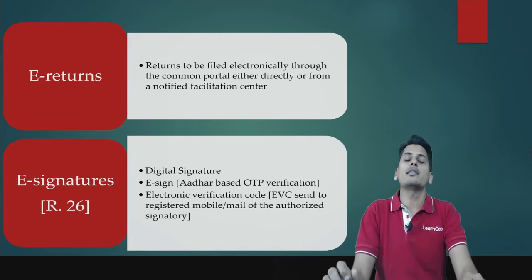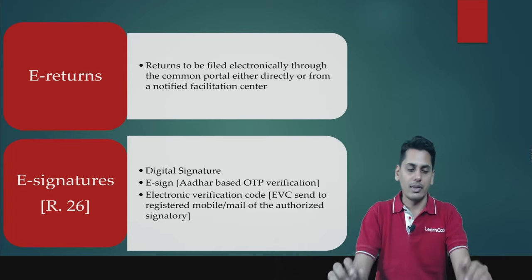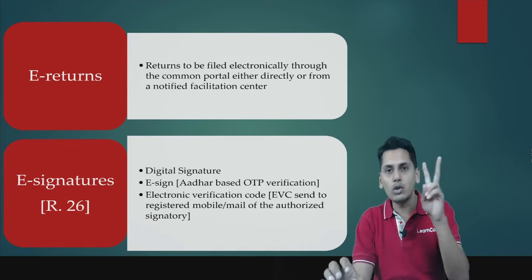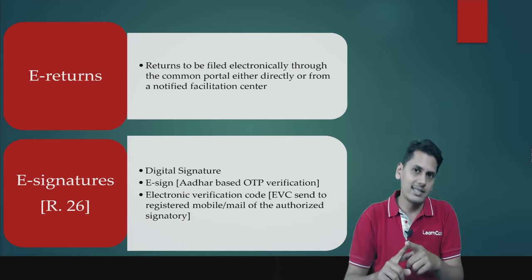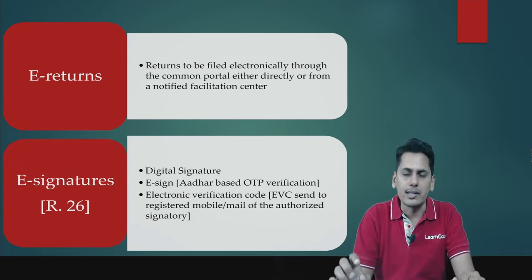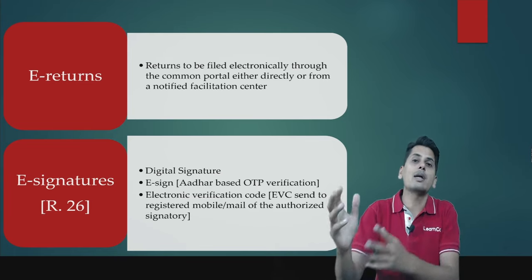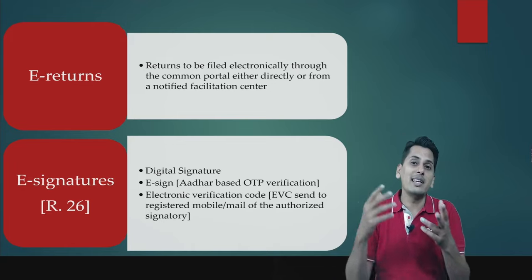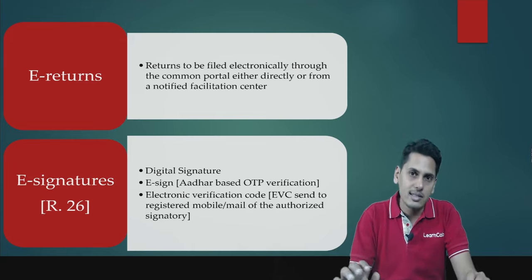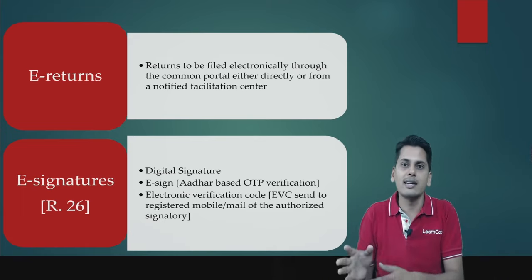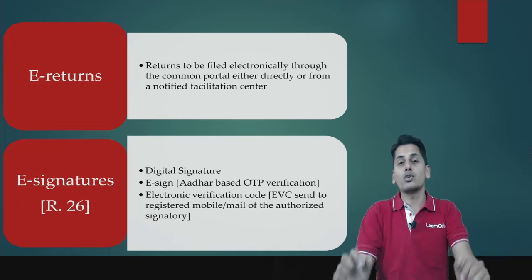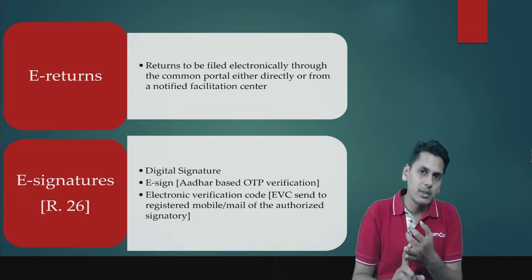So friends, what were the various electronic modes which are available? The applications which are being filed, the returns which were being filed could be authenticated by 2 modes. One, it was through digital signature. 2, it was through OTPs. Now OTPs could be Aadhaar based OTPs, and OTP will be going to the mobile number which is registered in the Aadhaar database, or it could be OTP being sent to the registered mail ID and registered mobile numbers of the authorized signatory as per the information which is available in the common portal. So it could be through digital signatures, it could be through OTPs.